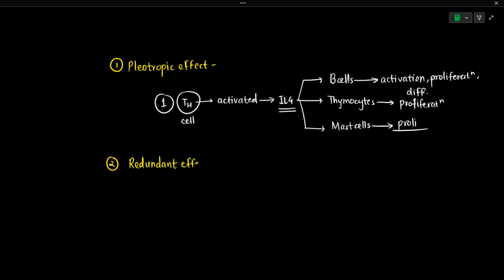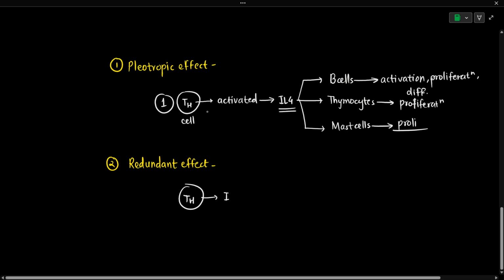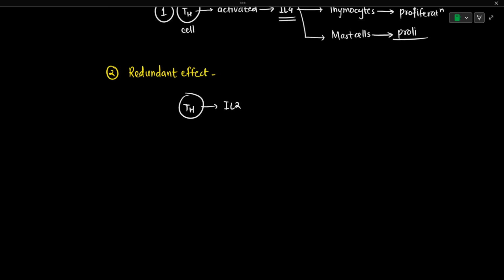So this redundant effect of cytokines is seen where several cytokines can produce not the same but a similar effect. Not exactly the same I would say, but they produce a similar effect. That type of effect is known as redundant effect. So let's assume again this is a Th cell. When this Th cell produces certain factors, such as certain interleukins like IL-2, IL-4, even IL-5, those multiple interleukins produced by this activated T helper cell can have similar effects on the cell.